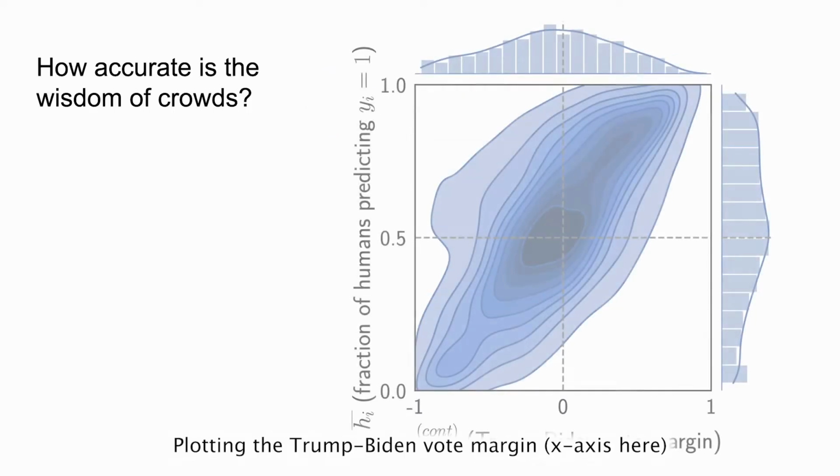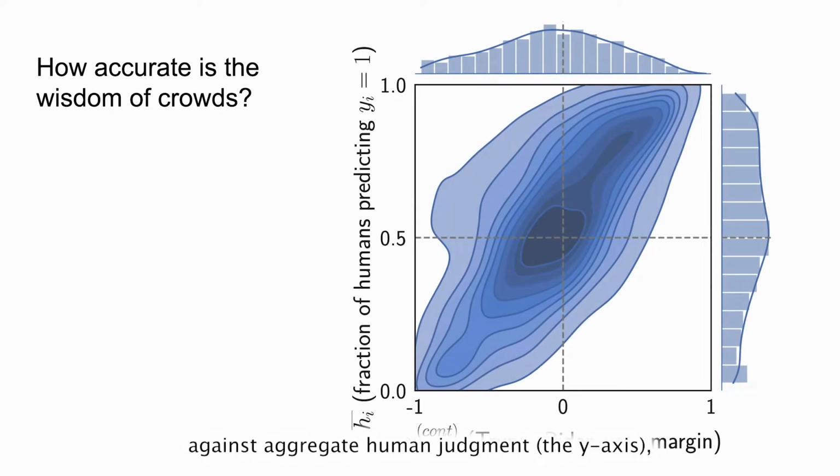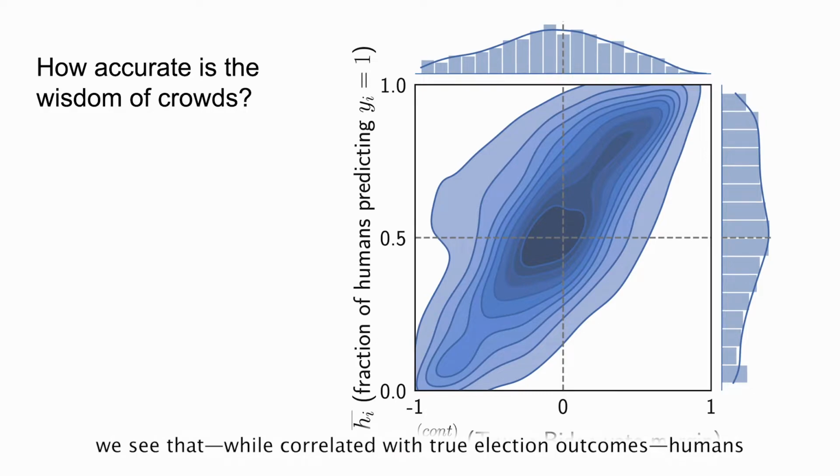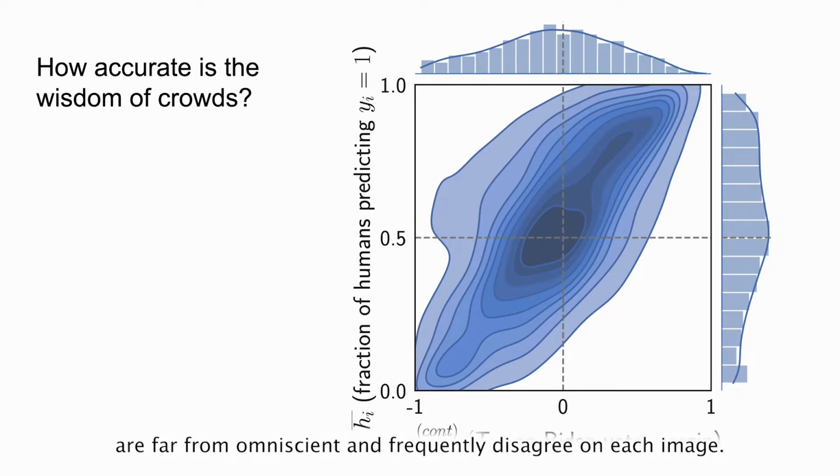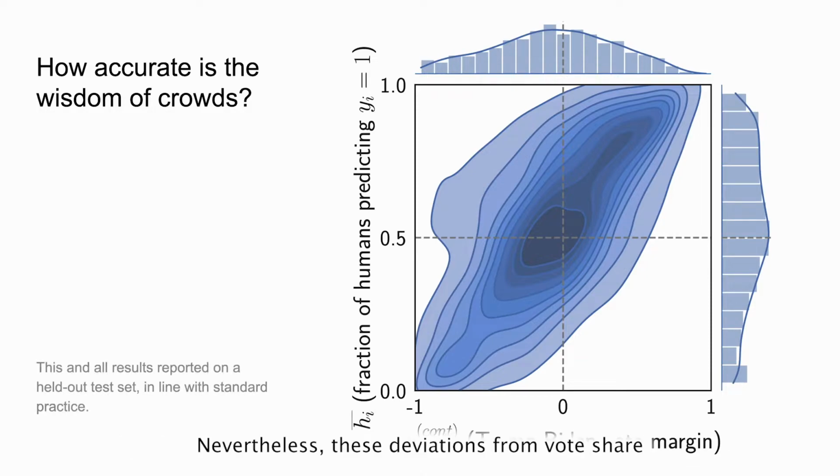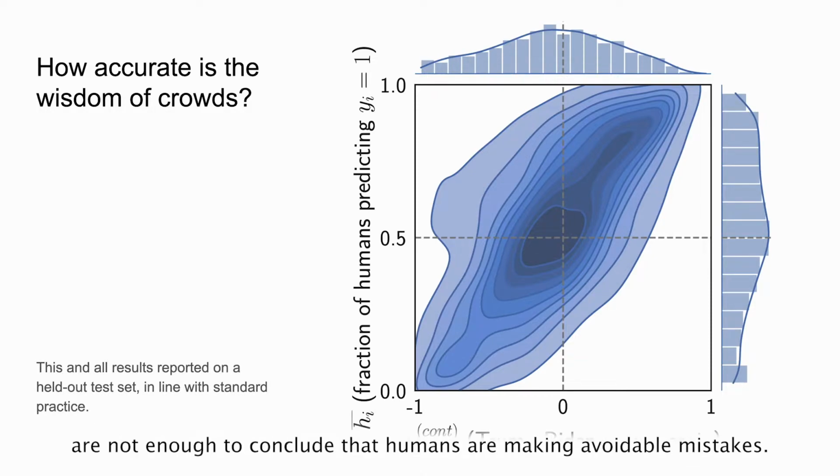Plotting the Trump-Biden vote margin, x-axis here, against aggregate human judgment, the y-axis, we see that while correlated with true election outcomes, humans are far from omniscient and frequently disagree on each image. Nevertheless, these deviations from vote share are not enough to conclude that humans are making avoidable mistakes.